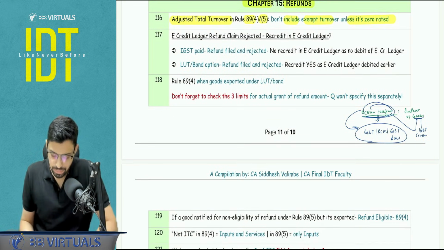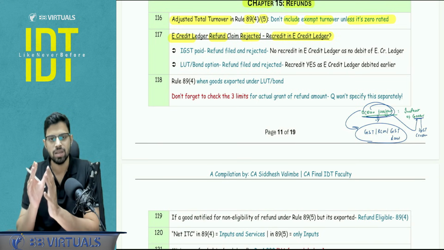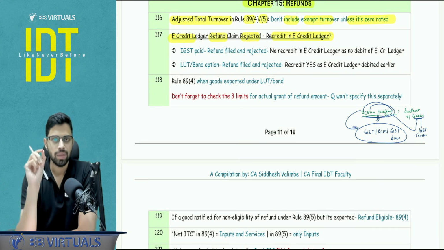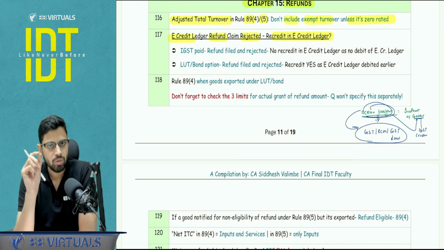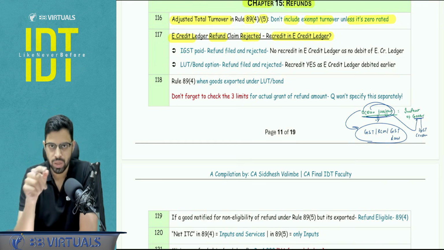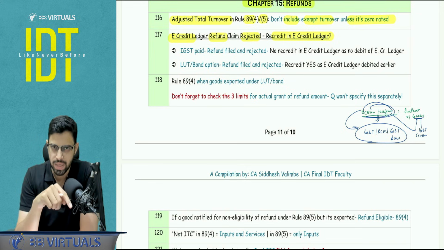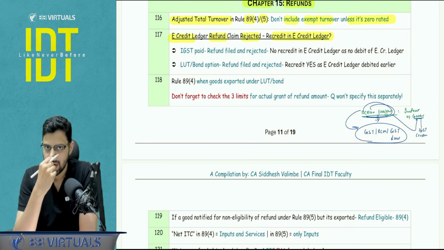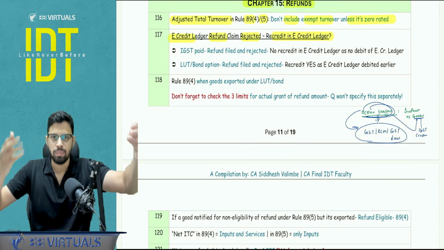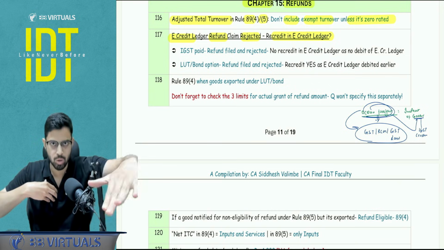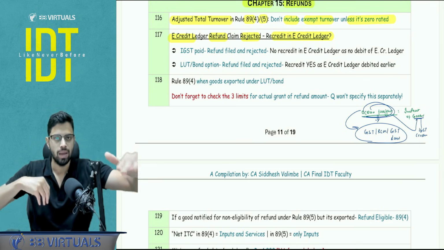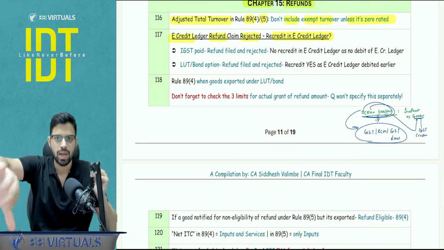Okay. Next. E-credit ledger refund claim is rejected. Re-credit in e-credit ledger. Now, this is a very good small point which is sometimes asked in the exam. Just understand one thing. When you file for the refund application, you debit the corresponding ledger. So if I'm asking for the ITC refund, I will have to debit my e-credit ledger when I'm filing the RFD01 application. If that application is rejected, my e-credit ledger will be recredited, because basically I'm expecting that money in my bank account. So my one asset has to be reduced. So that asset of e-credit ledger on the portal has to be reduced, because I'm expecting another asset, that is cash in bank. Right? But if the application is rejected, the e-credit ledger is recredited.